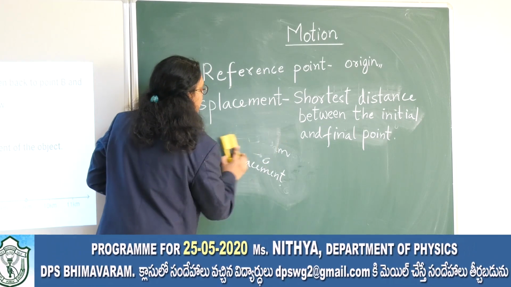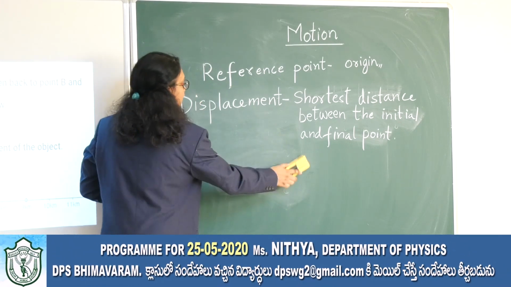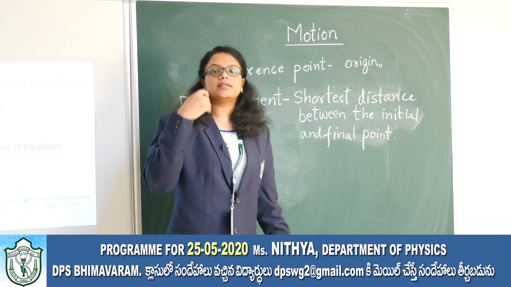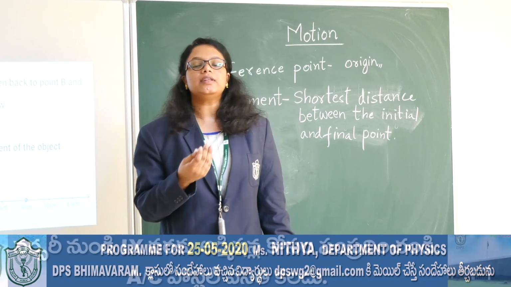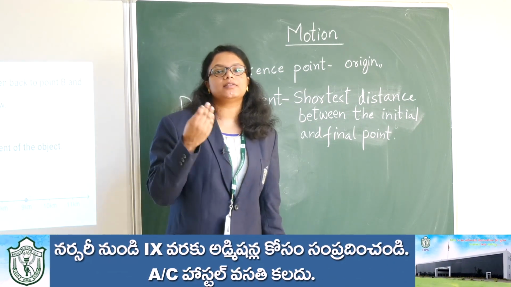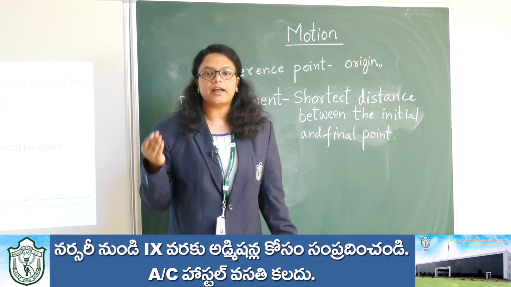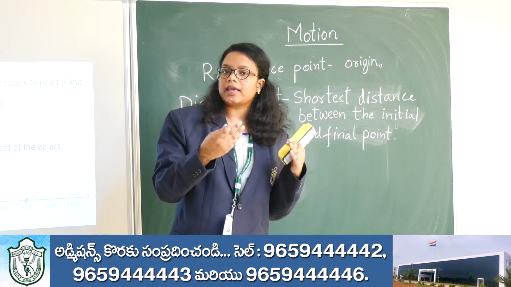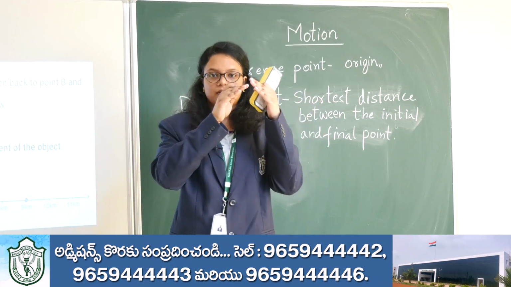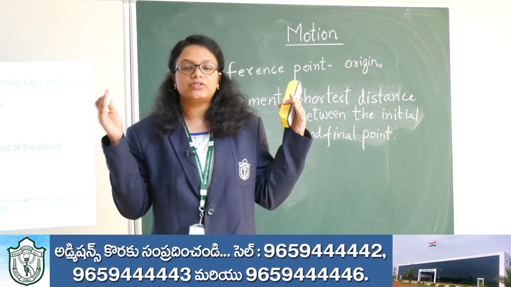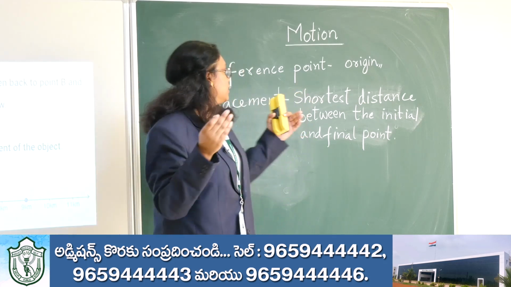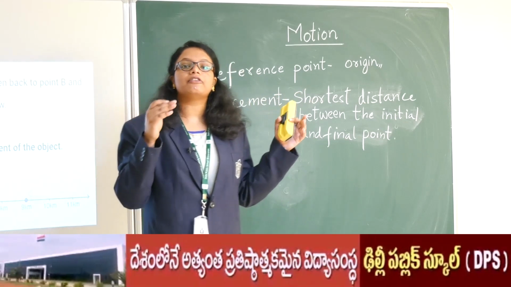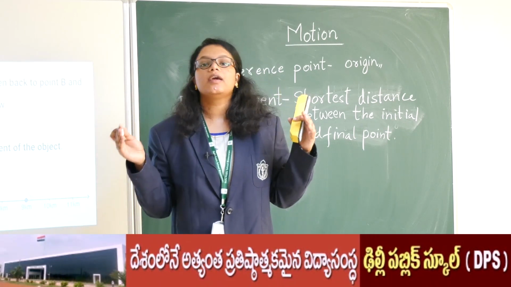So there is a slight difference between distance and displacement. Distance is the actual path length travelled and displacement is the shortest distance between the initial and the final point. Now if you see the unit, in the distance case, the physical quantity which we are measuring is length. And in the case of displacement also, the physical quantity which we are measuring is length.